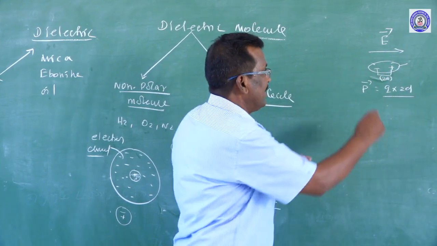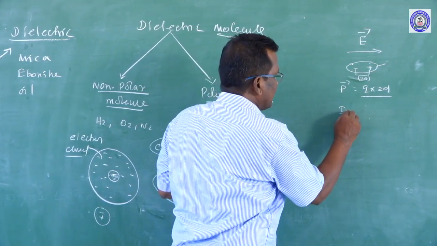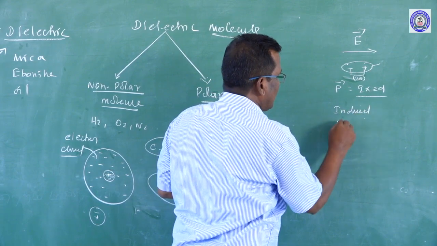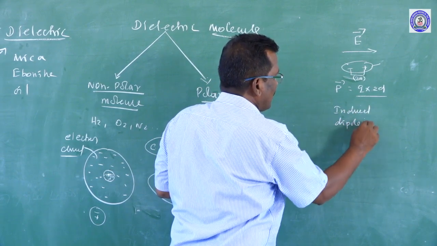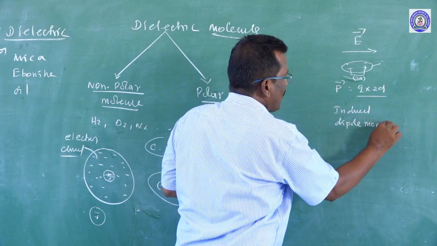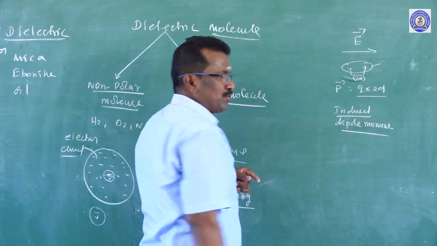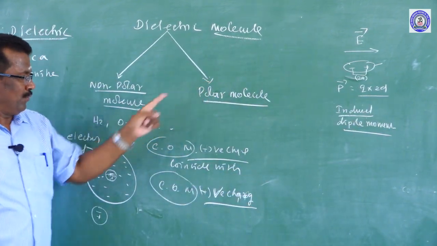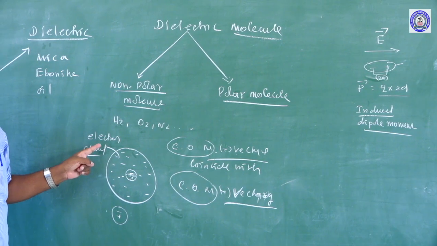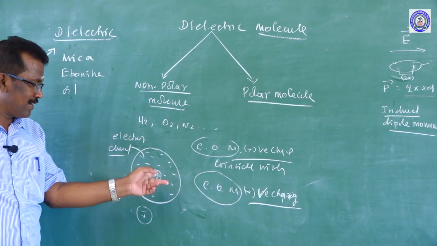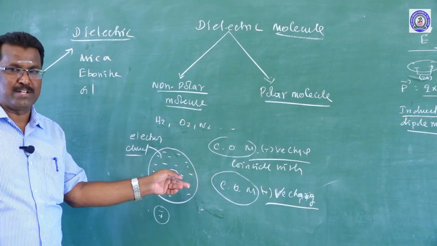So this produces an induced dipole moment. Before the electric field is introduced, the center of positive charge coincides with the center of negative charge.